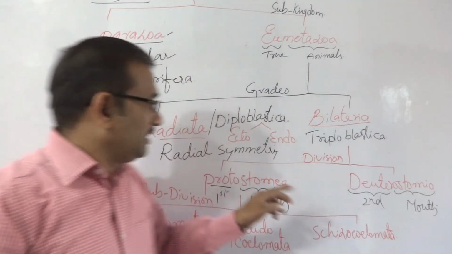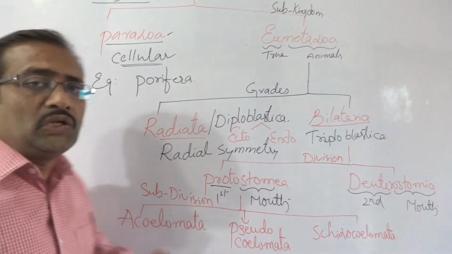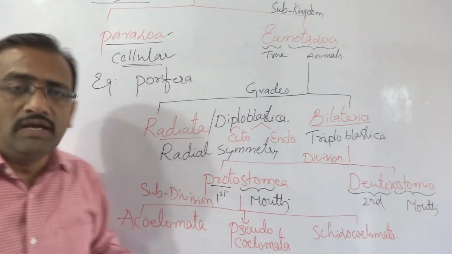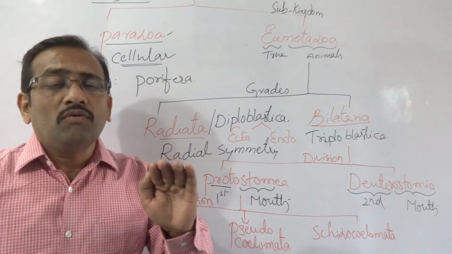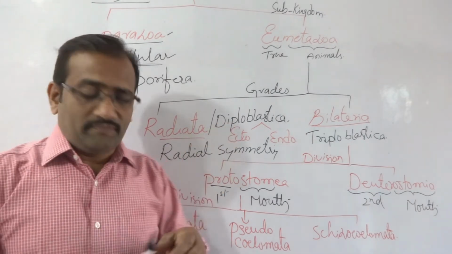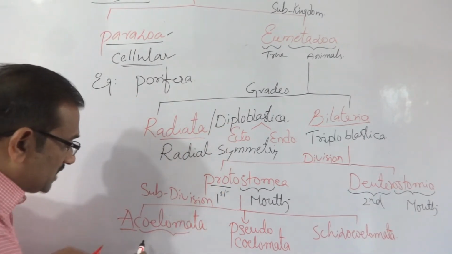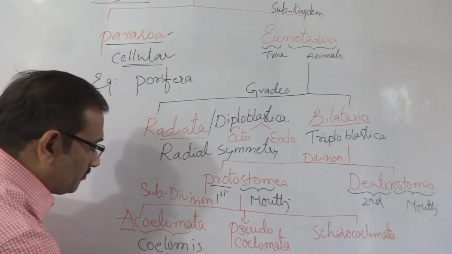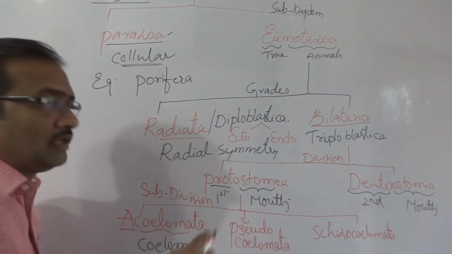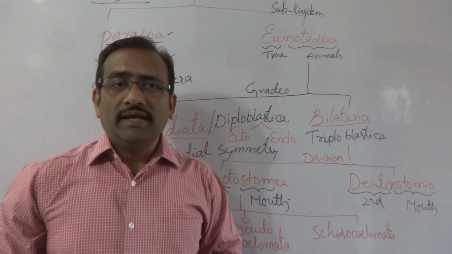That is why, in the Protostomia, the first subdivision is the Acoelomata animals. Acoelomata means there is no body cavity. A means no, coelom, so coelom is absent.